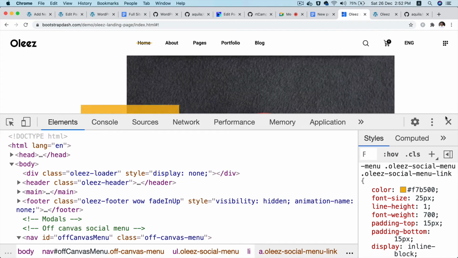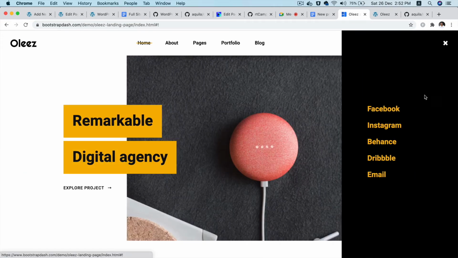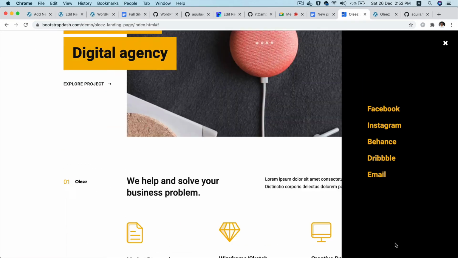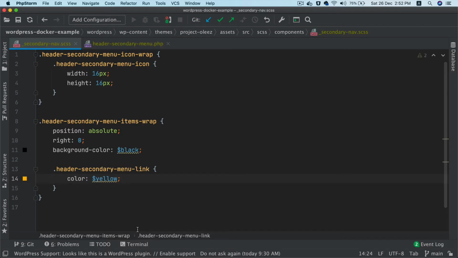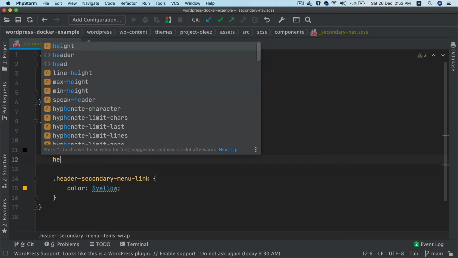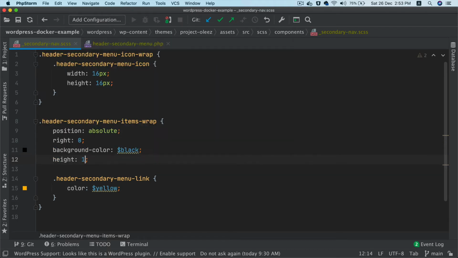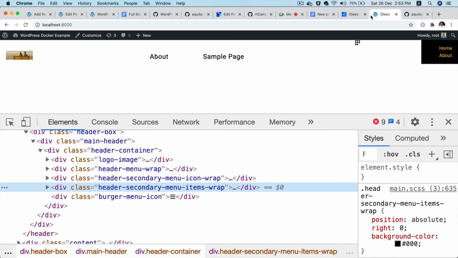How big is this one? Let's take a look. It's actually the full width of the, can you see? It's the full width of the screen. So when you want to give a full width to any particular element, what you do is you say height, not width but height, should be 100 VH. VH means the width, sorry, the height of the screen. Okay, so when you do that,